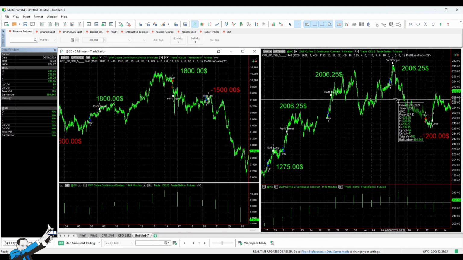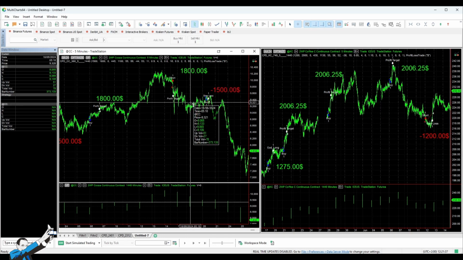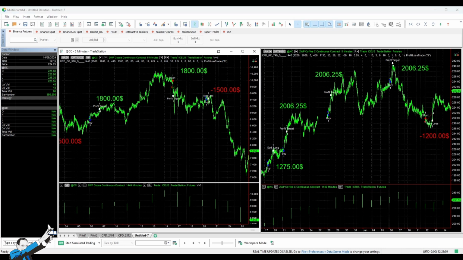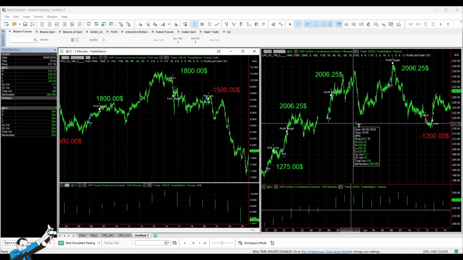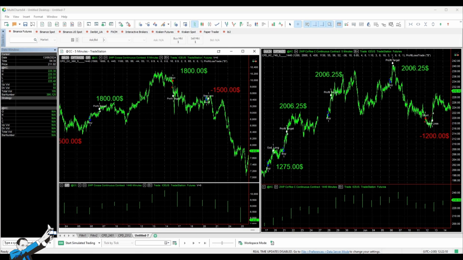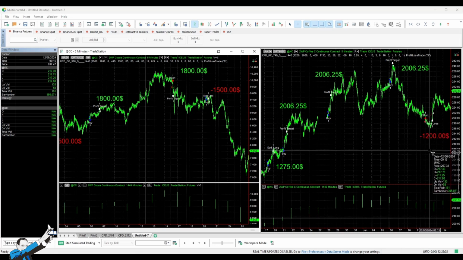This one is for coffee, and the logic is similar to cocoa, but with a slightly broader condition. We break the highs and lows of the previous period, but not just one session. We look at the past 3 sessions. I take the highest high and the lowest low of the past 3 days. Again, we ride short-term trends, so the operation is intraday, closing positions by the end of the day. We have a take profit of about $2,000 and a stop loss of $1,200.